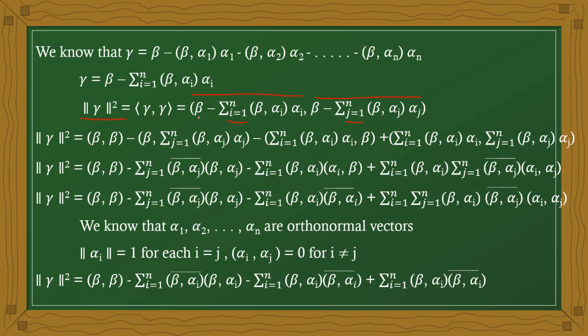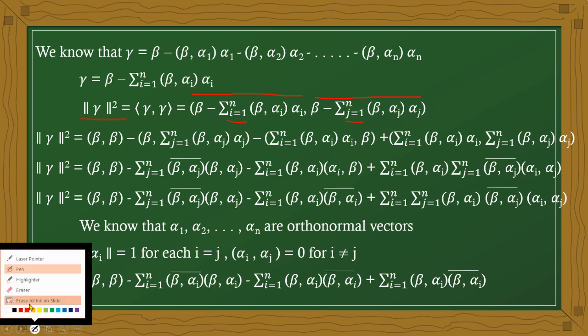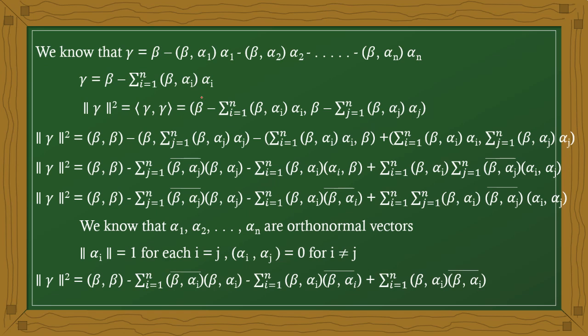Now keep observing, the following steps are very important. I am taking the expansion of this inner product. Here I am applying the distributive law. First, the inner product of beta with beta. Next, beta with the summation, j equal to 1 to n, of the inner product of beta and alpha j times alpha j.